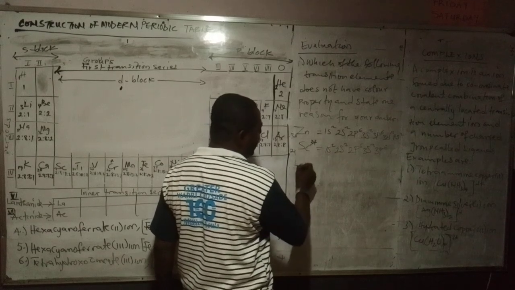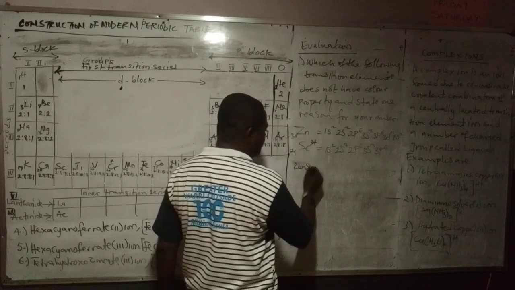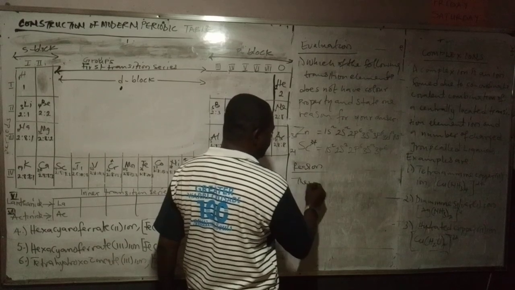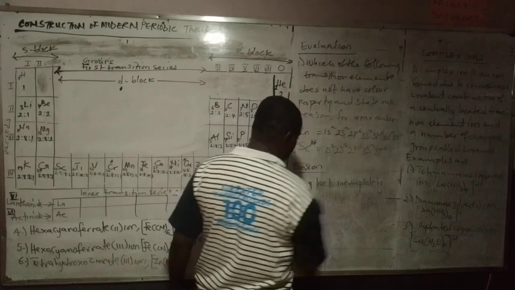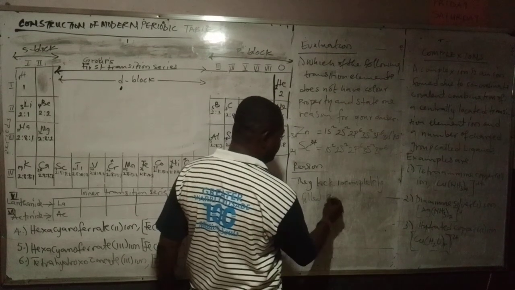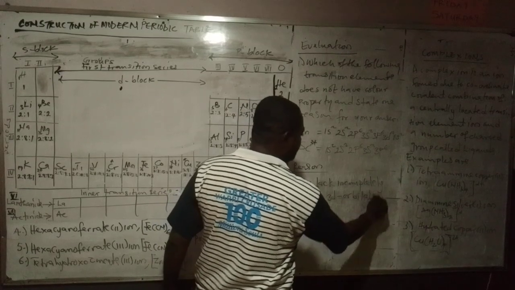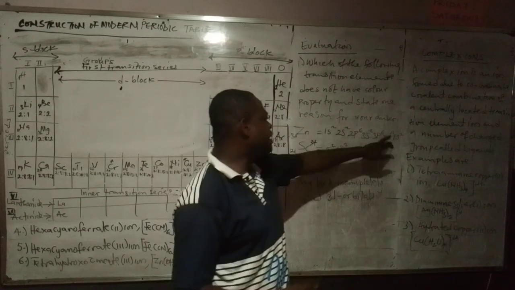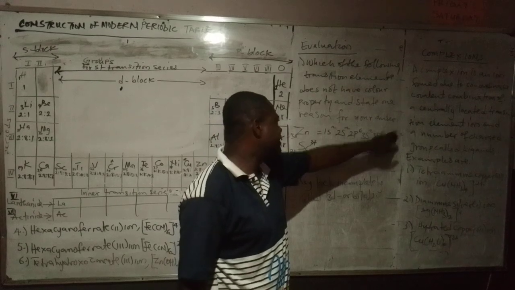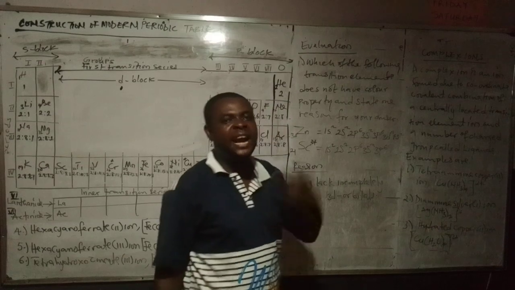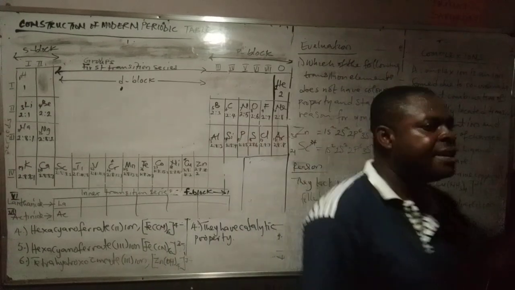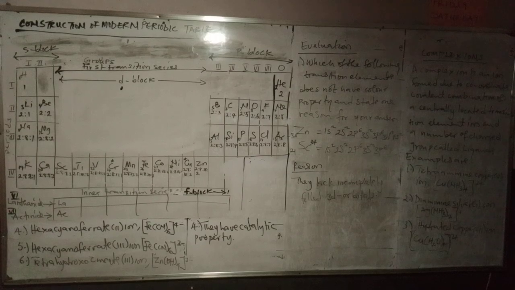Why? The reason: they lack incompletely filled 3d orbitals. So you can see that the 3d in zinc is completely filled, 3d10, and scandium 3 ion does not even have it at all. That's why when you see zinc 2 salts, they are colorless. They are not like copper 2 ion, which is bluish in color.